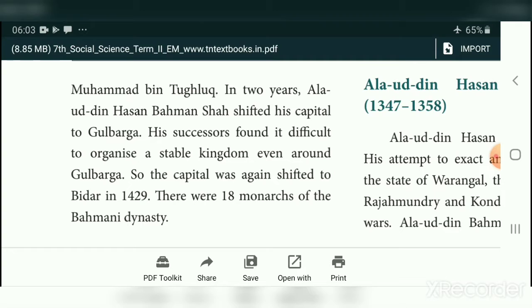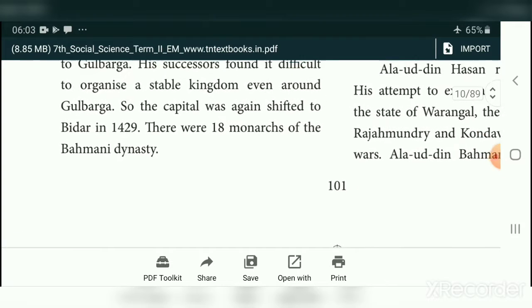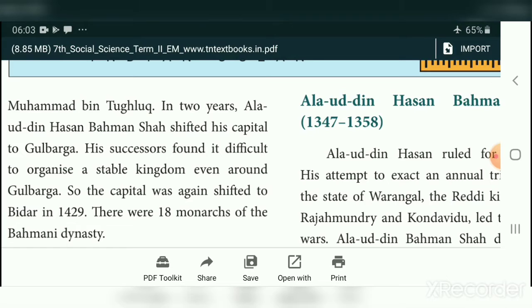There were 18 monarchs. Note this word, it will come as a one-word question. There were 18 kings of the Bahmani dynasty. The total Bahmani dynasty was ruled by 18 kings. Monarchs means kings.